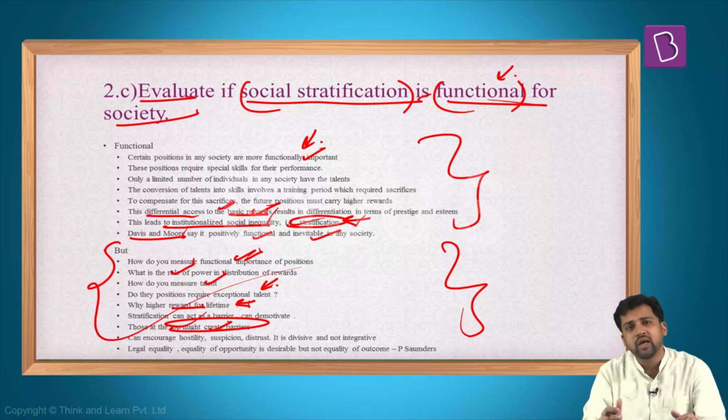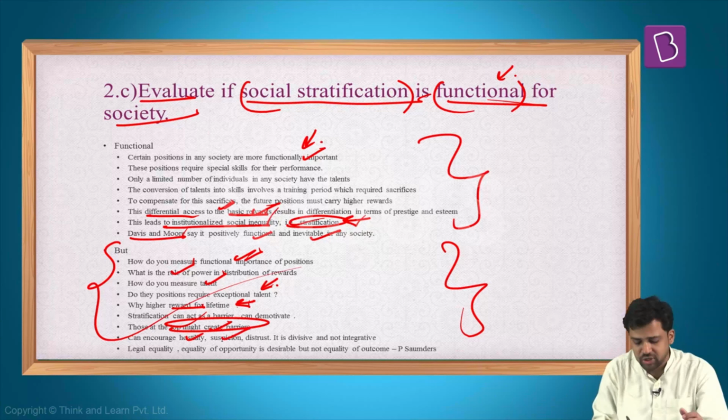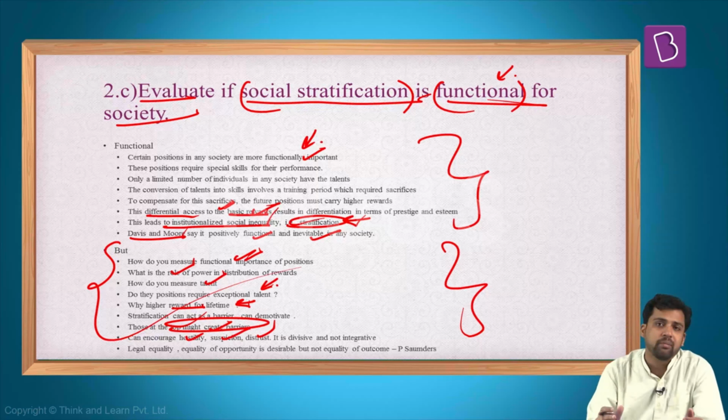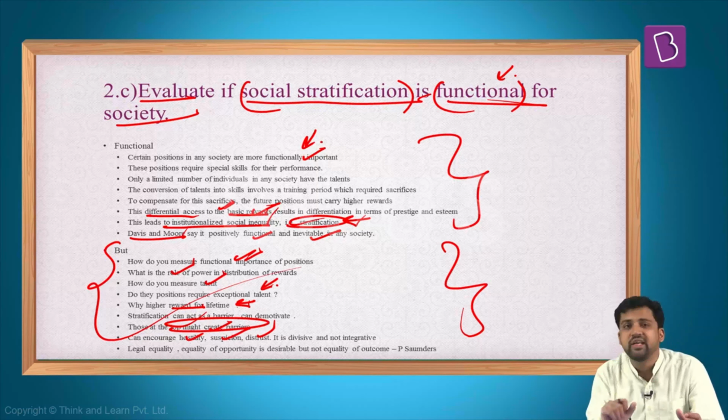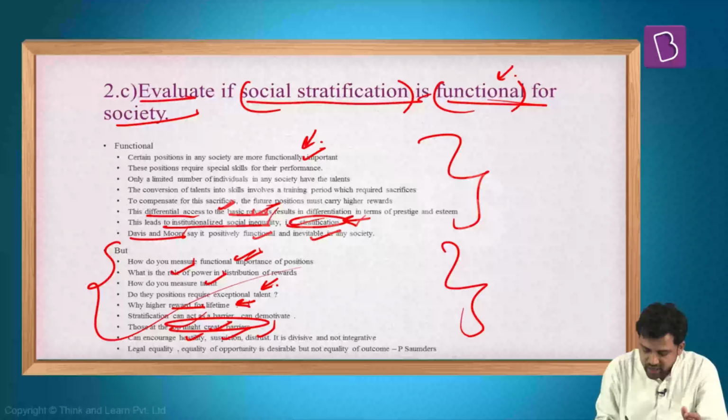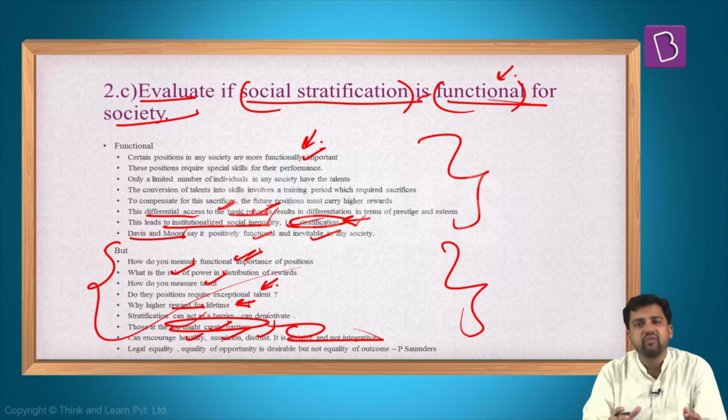And because of these barriers, what can happen? It can lead to hostility among members. It can lead to suspicion. It can also lead to distrust. So in the long run, the society can get divided. It will not remain integrated. So rather than being functional for the society, it can be divisive. So social stratification need not be functional as per the theory given by Melville.